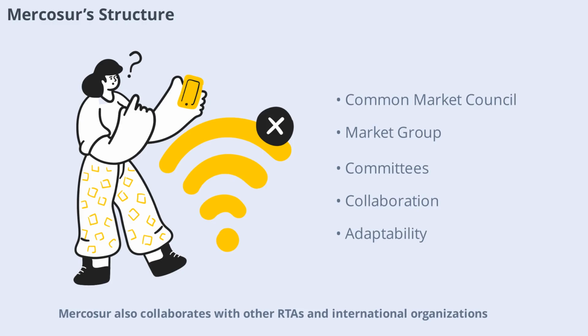Mercosur also collaborates with other RTAs and international organizations. This structure ensures effective decision-making and adaptability. Next, we'll look at the benefits Mercosur provides to its members.